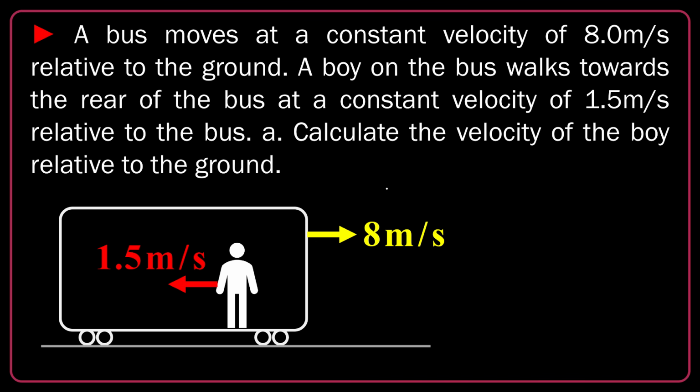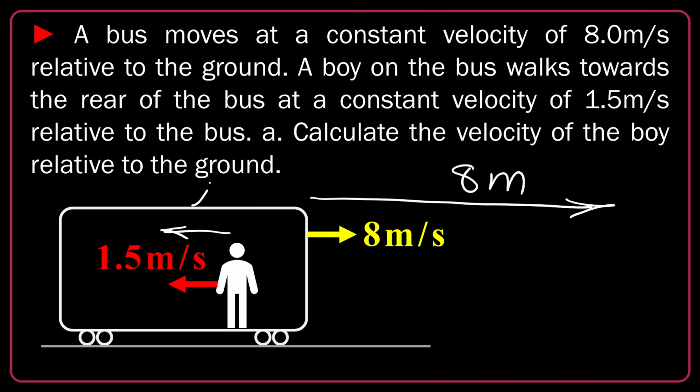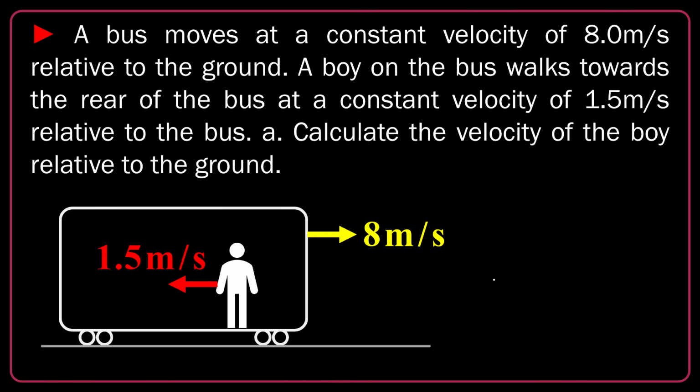It's very easy. In 1 second, the bus will displace 8 meters rightward. At the same time, the boy goes back 1.5 meters. So the net distance traveled by the boy relative to the ground will be 6.5 meters, 8 minus 1.5. So the net speed of the boy relative to the ground is 6.5 meters per second.